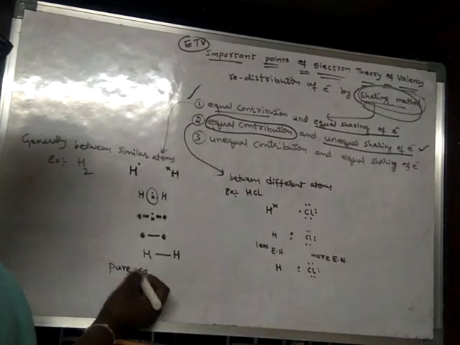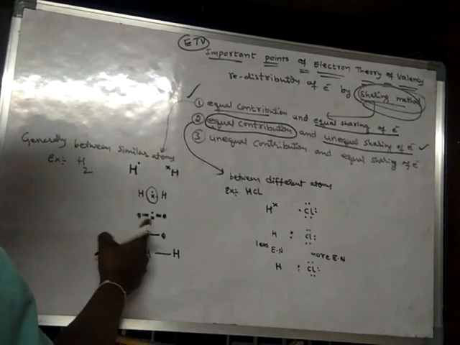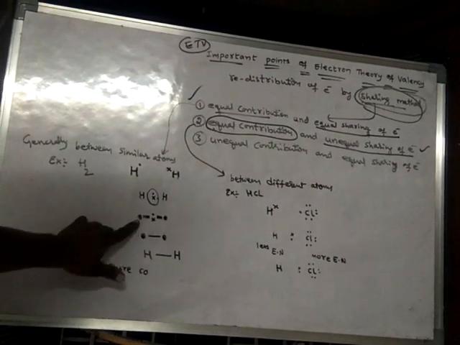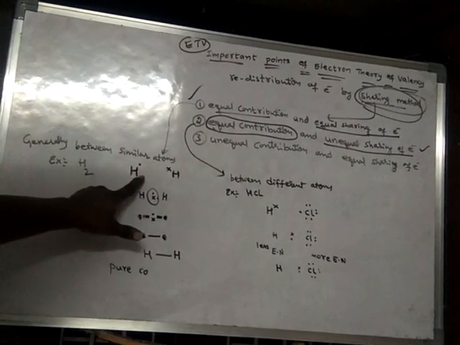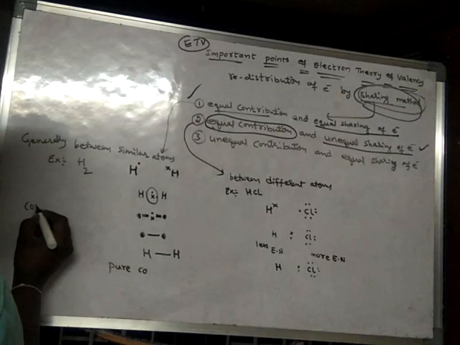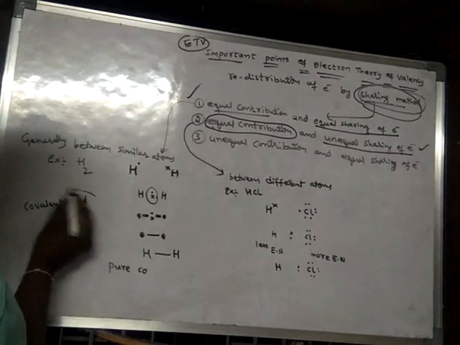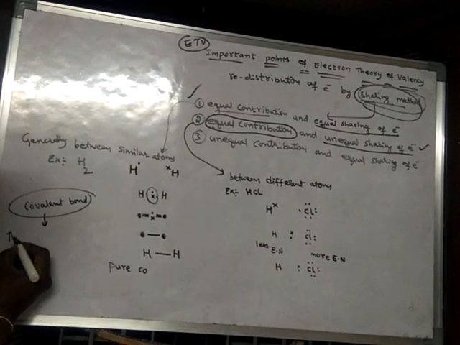Pure covalent bond. See here, due to sharing, what happens? Force of attraction is developed between the atoms. The force of attraction developed due to the sharing of electrons is said to be covalent bond. What is covalent bond? Covalent bond is nothing but the force of attraction.